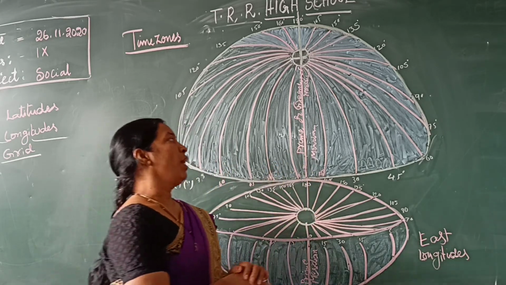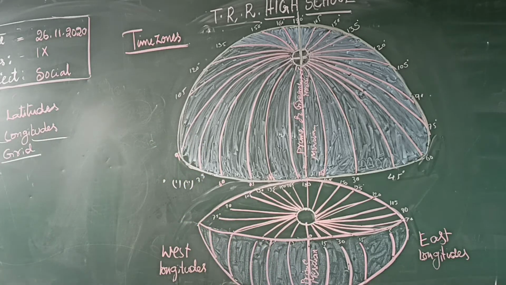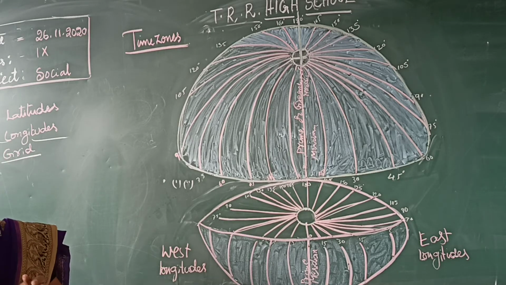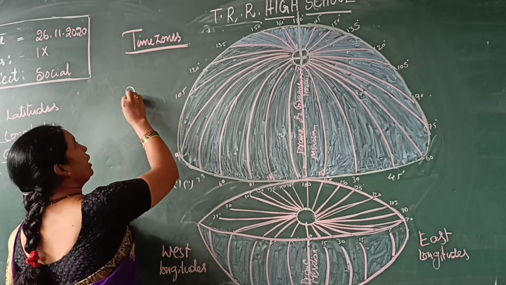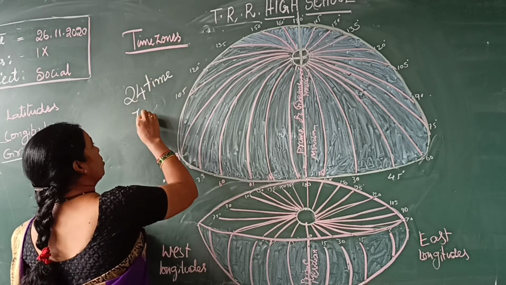So what are the time zones and how are they made? The world is divided into 24 time zones. How many time zones? 24 time zones.